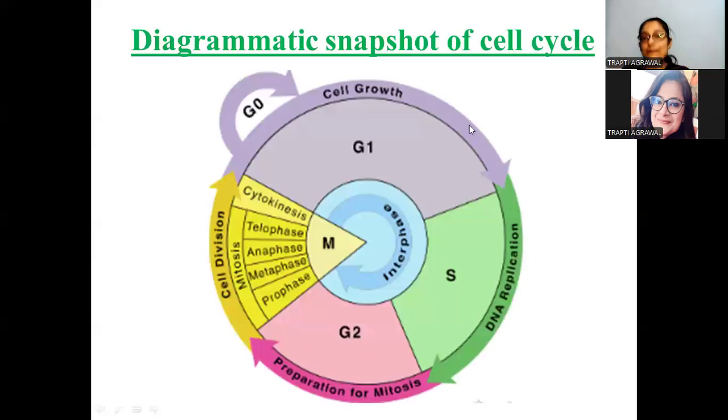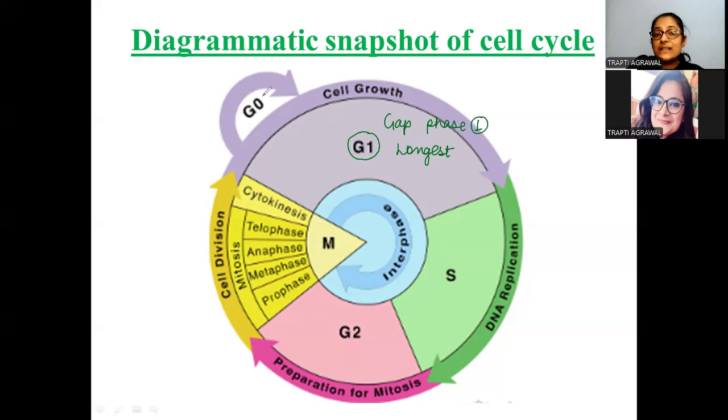Here's a diagrammatic snapshot of the cell cycle. When we talk about the cell cycle, students, we see different phases. Number one is the G1 phase. It's a very important phase, also known as gap phase 1, and it is the longest phase. This G1 phase is the longest because the maximum preparation is going on in the G1 phase.